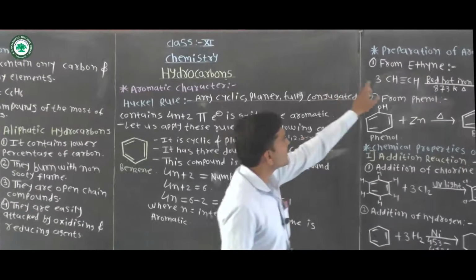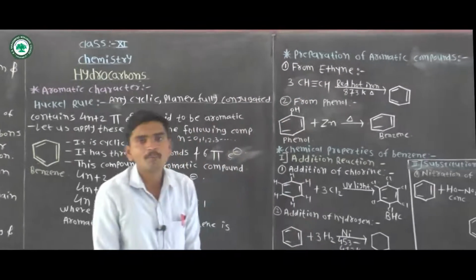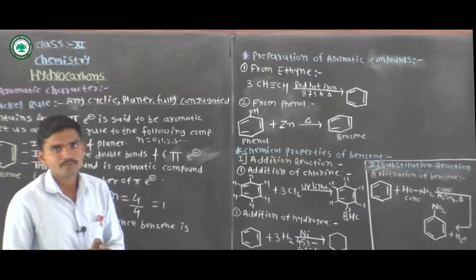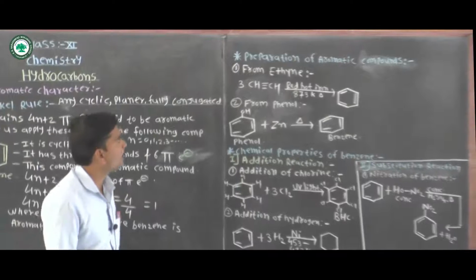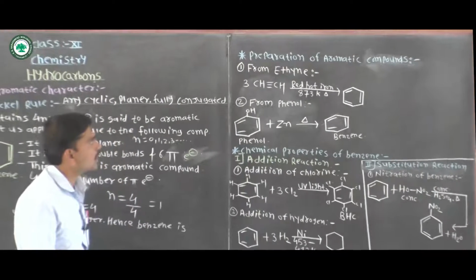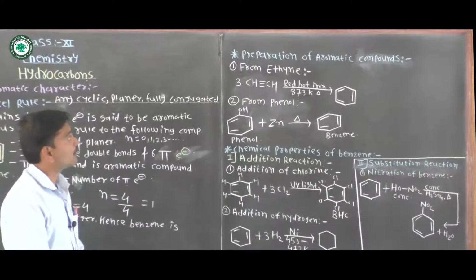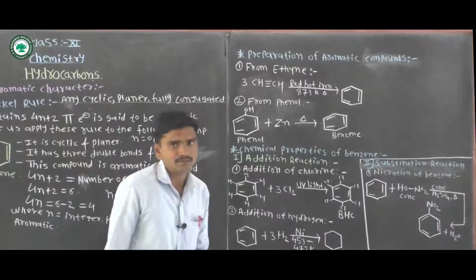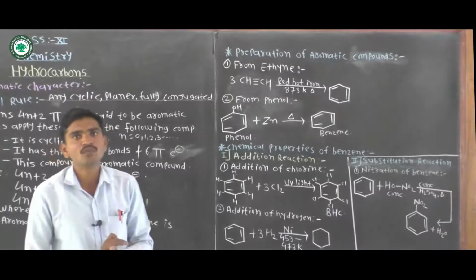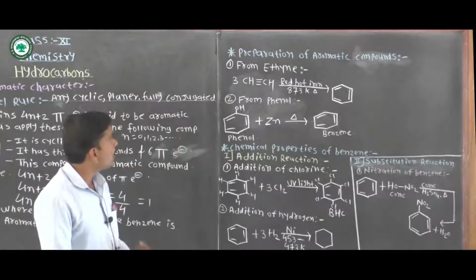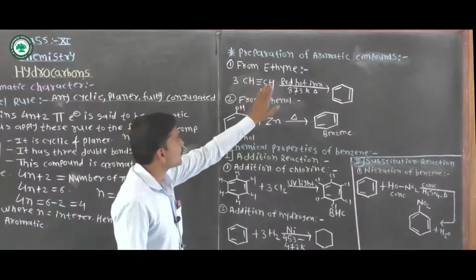How are these aromatic compounds prepared? The first method of preparation of aromatic compounds is from ethyne, CH triple bond CH.